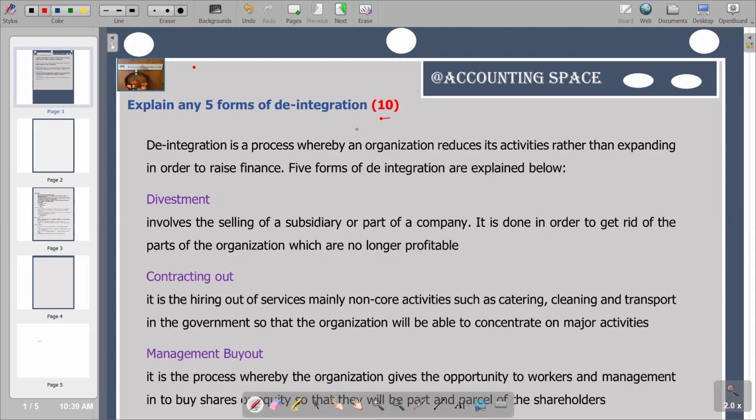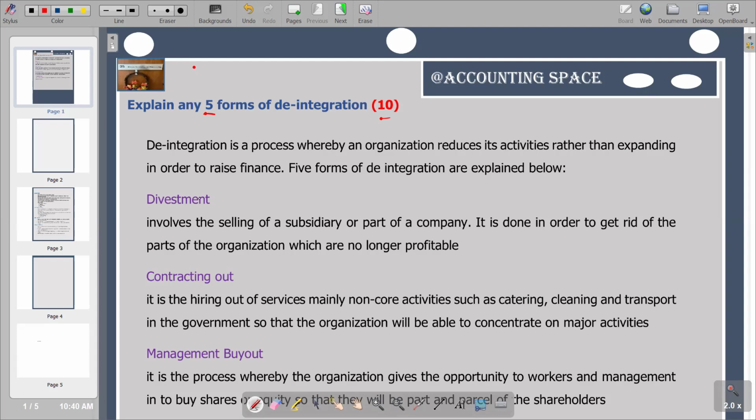On the first part, we have an explanation of what de-integration is, whereby it says that de-integration is a process whereby an organization reduces its activities rather than expanding in order to raise finance. And then we've got 5 forms of de-integration explained below. Remember, the question requires us to raise 5 forms.